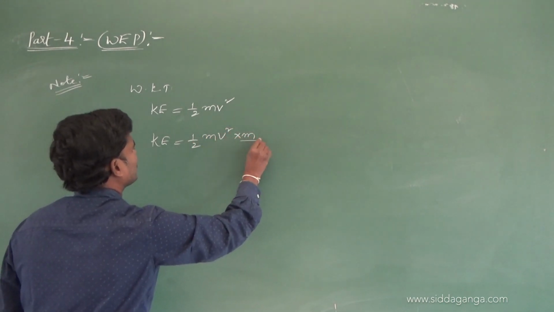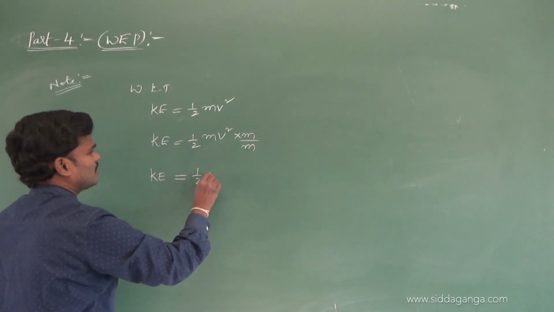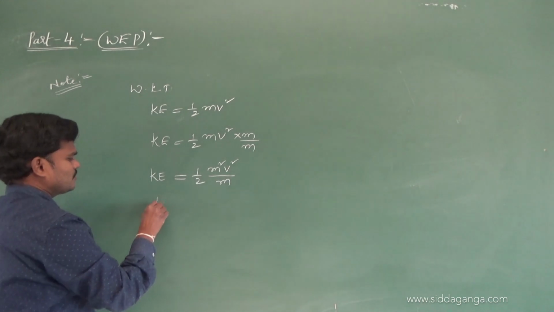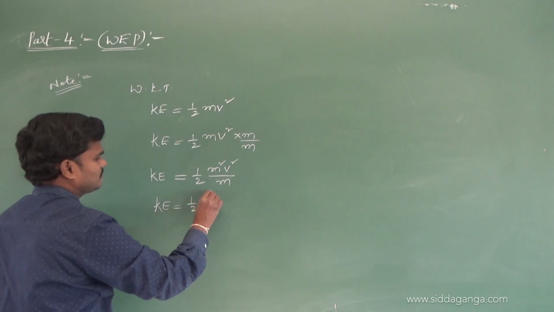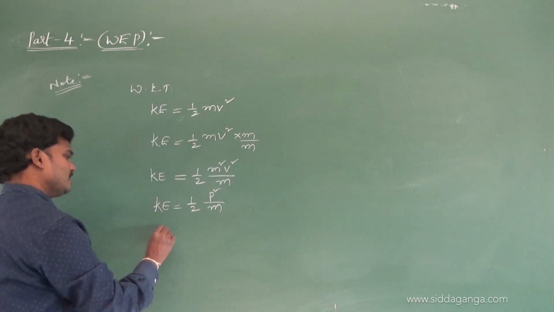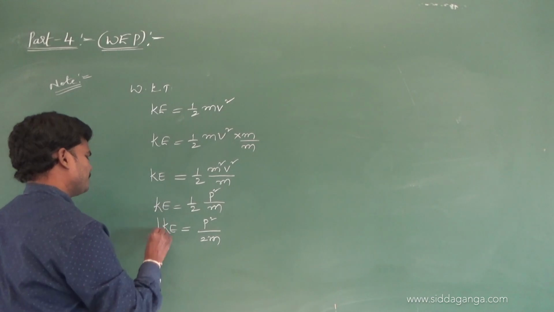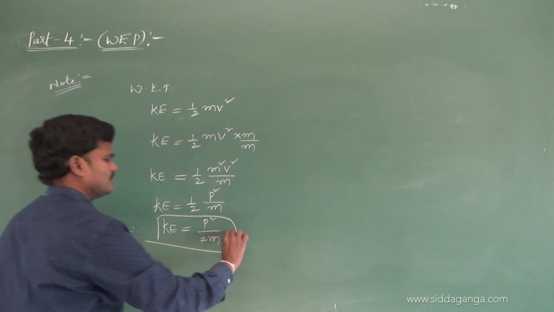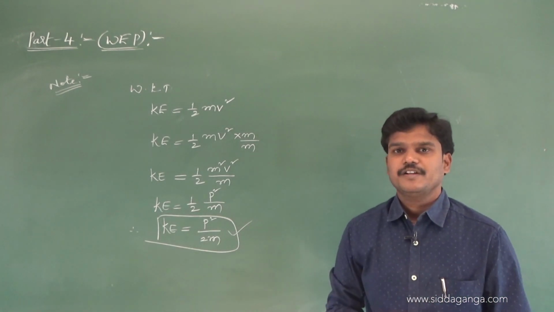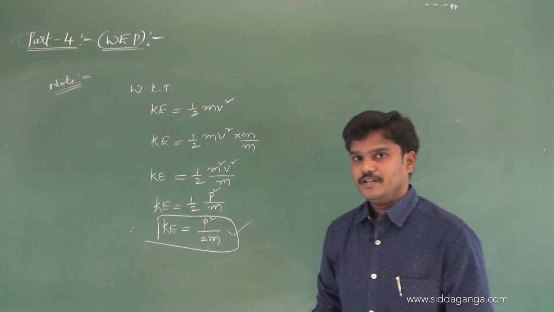Let me multiply by mass and divide by mass. So kinetic energy is equal to half m square v square by m. So kinetic energy is equal to half, this can be written as P square by m, since mv is nothing but momentum. Now I am getting KE is equal to P square by 2m. So this KE is equal to P square by 2m, we can call it the relation between kinetic energy and linear momentum.